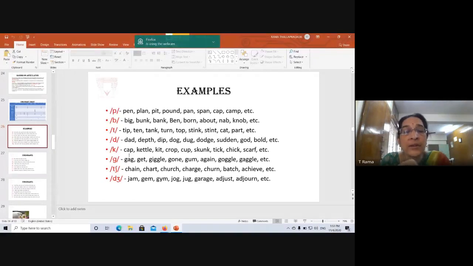But skunk, when you say it, is not aspirated. Tick, in the final position and medial position, they are not aspirated. Scarf, chick, etc. Then gag. Now g is a voiced sound, so there is no aspiration there. Gag, get, giggle.